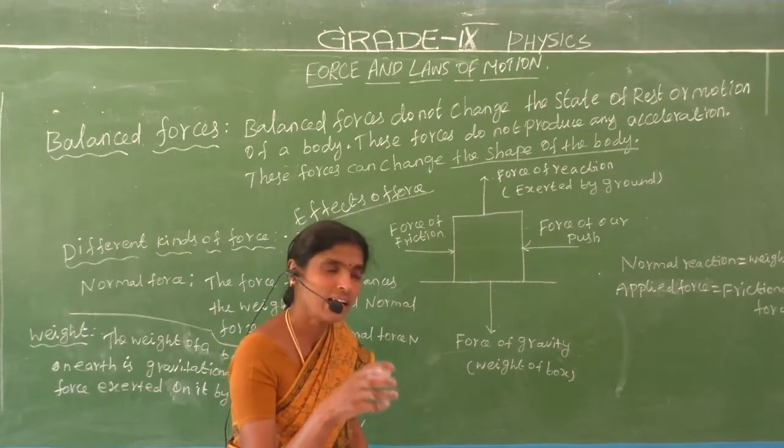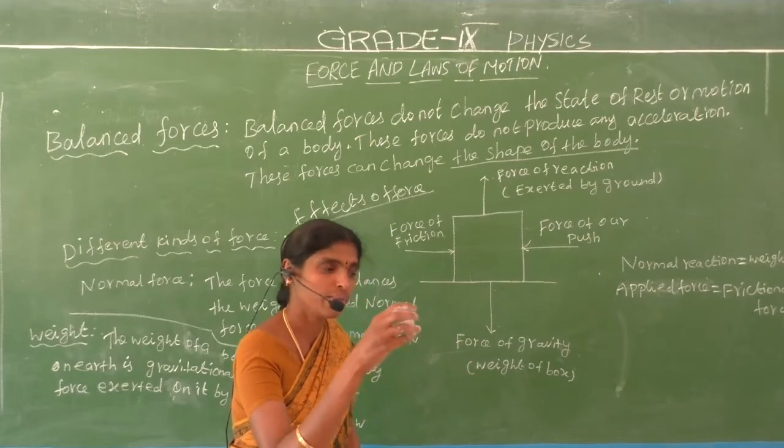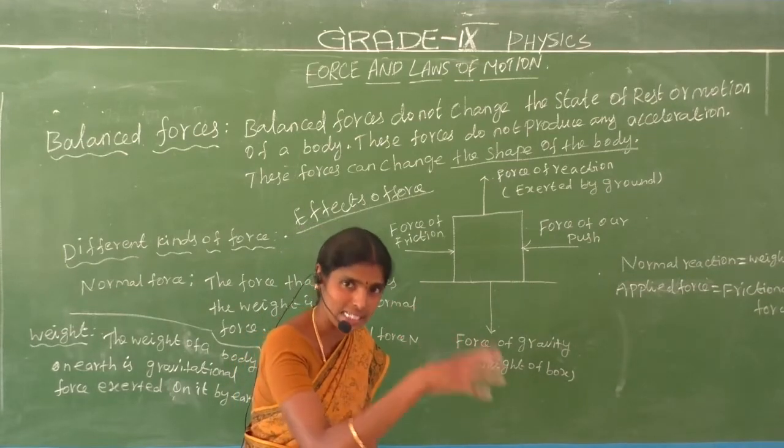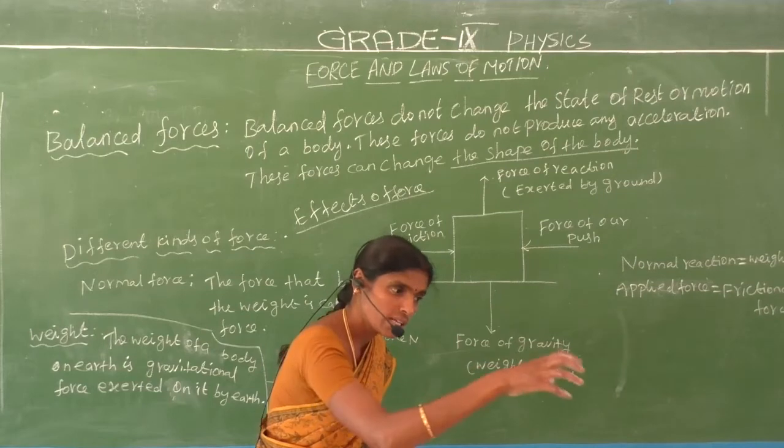Let us consider a playground. The ball is at rest. We apply a force on the ball.